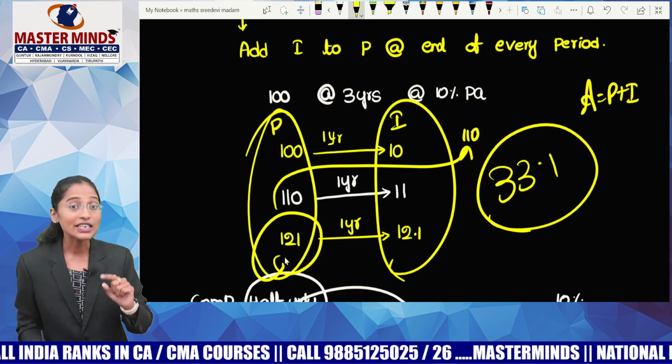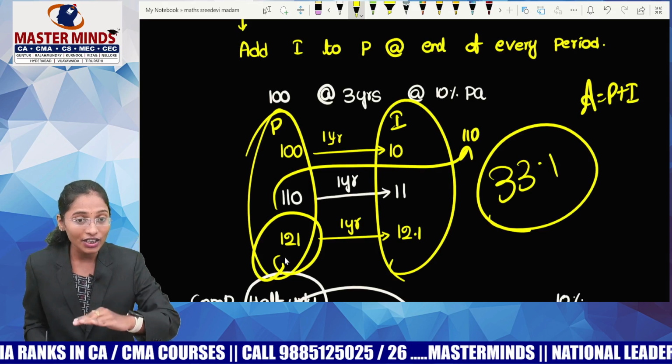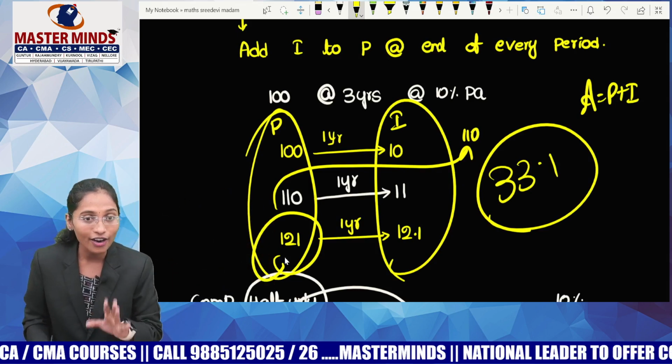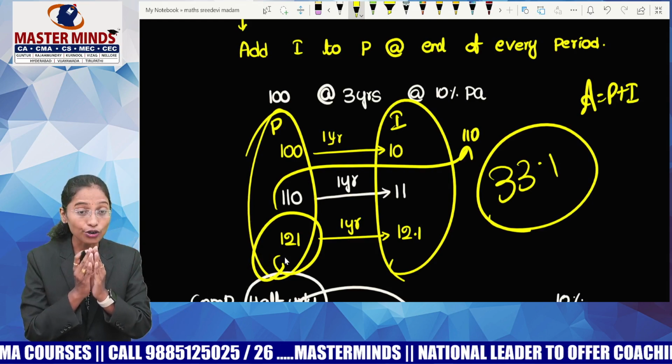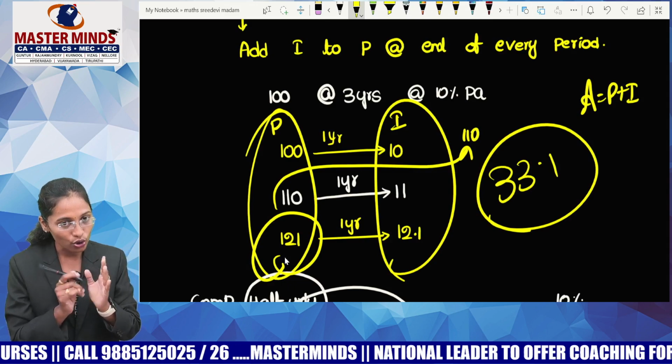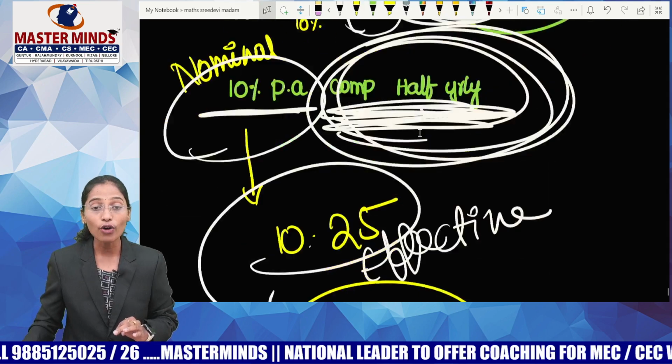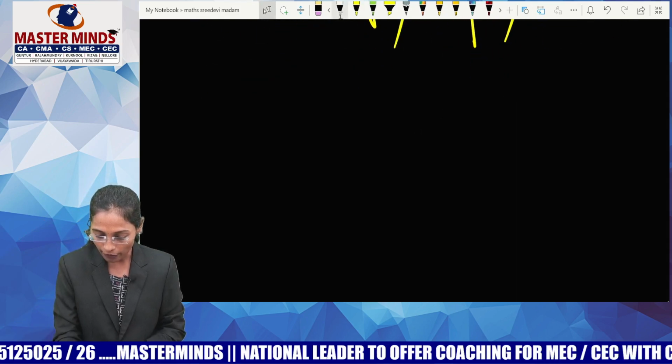Got it, guys? Yes, the amount at the end of the current year in compound interest will be the principal for the next year. Got it, guys? These are the things that you must remember. So, you know what is effective rate of interest. You know the meaning of compounding. Now, let me tell you the formulas that are related to compound interest, guys.